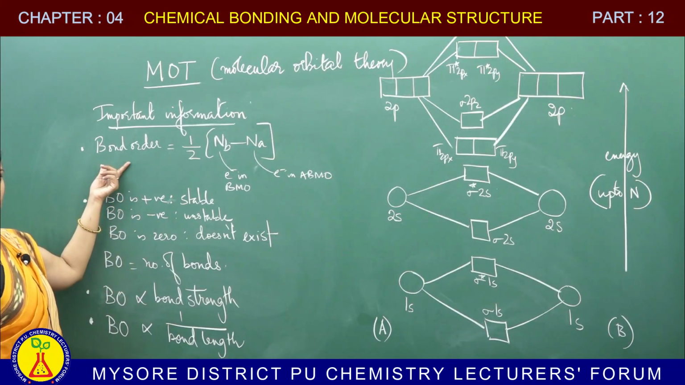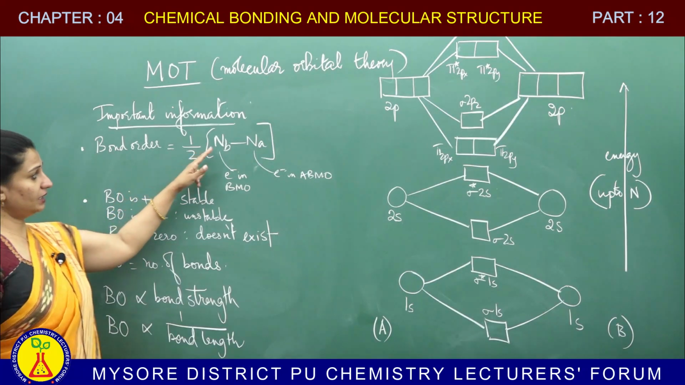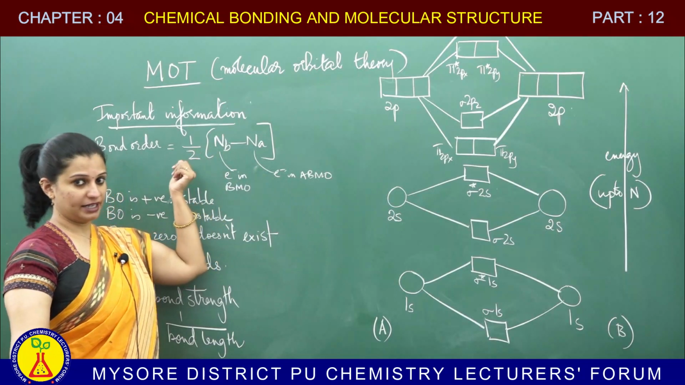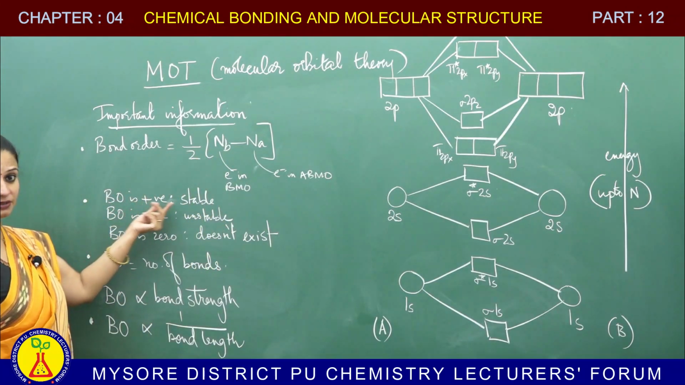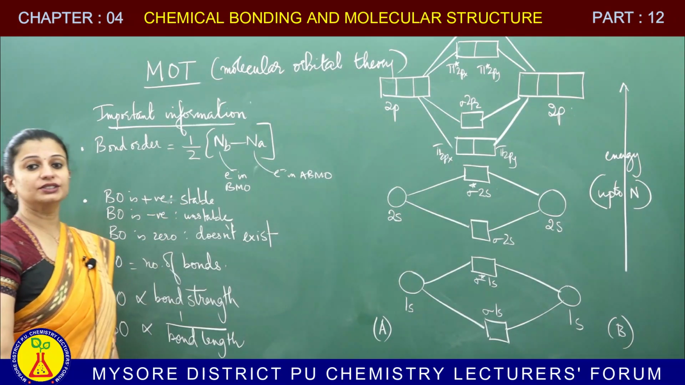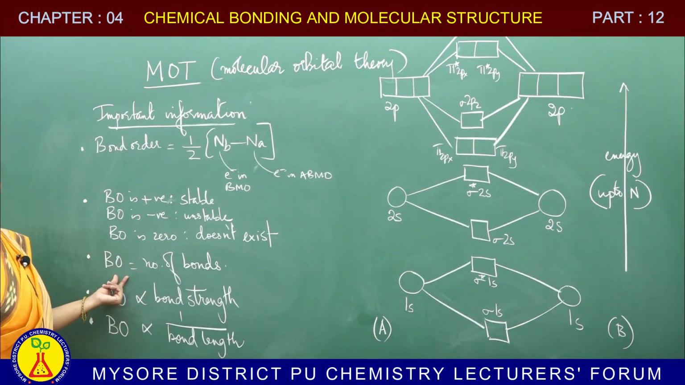So, I repeat, how do you calculate bond order? Half of Nb minus Na. You take the number of electrons in BMO minus the number of electrons in ABMO, divided by 2, and you get the bond order. If it is positive, it is stable; if it is negative, it is unstable; and if it is 0, the molecule does not exist. Also, your bond order becomes the number of bonds.